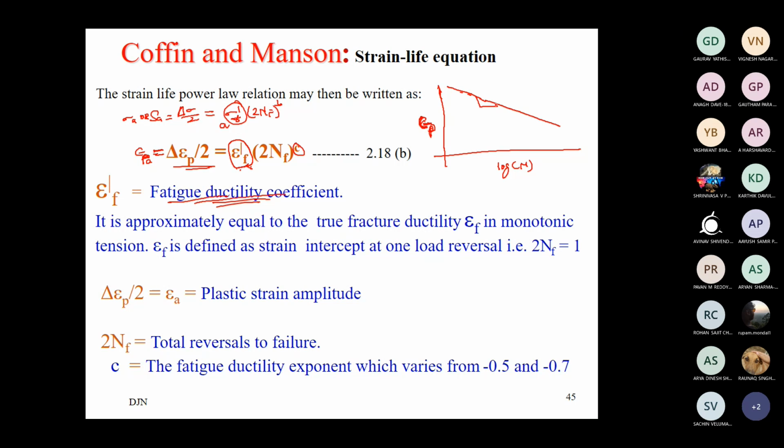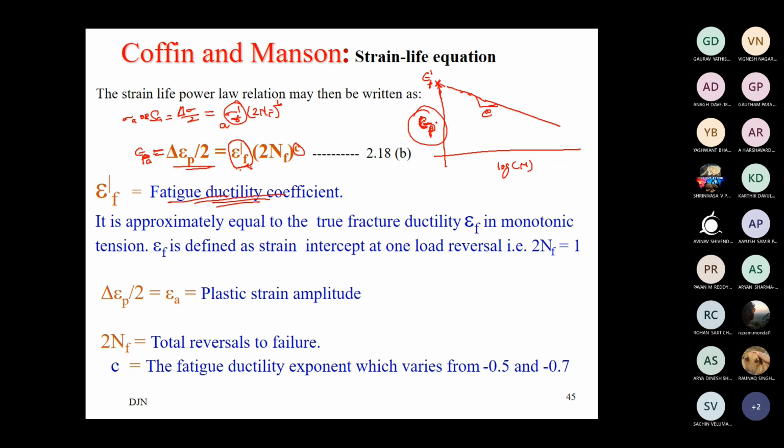The slope of this particular curve is C. Just to differentiate from B, the notation C is shown. And the intercept, the true fracture strain, is known to be epsilon F dash.